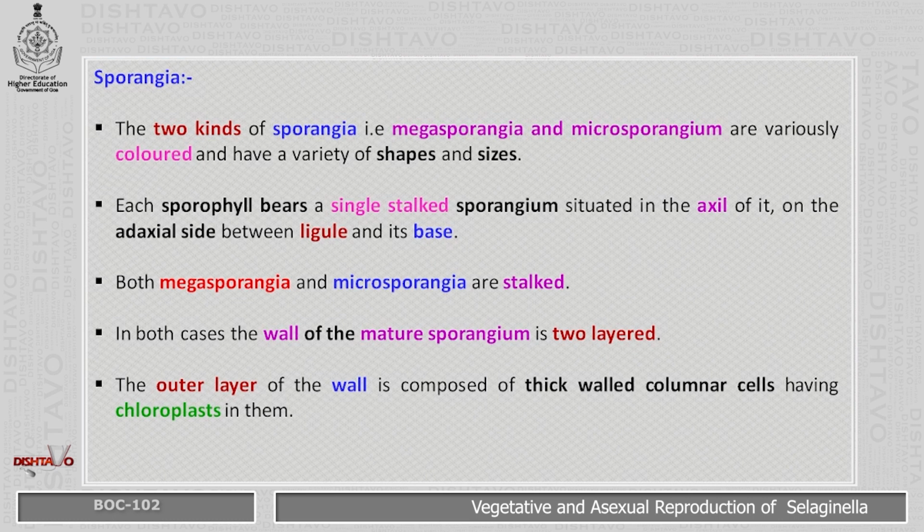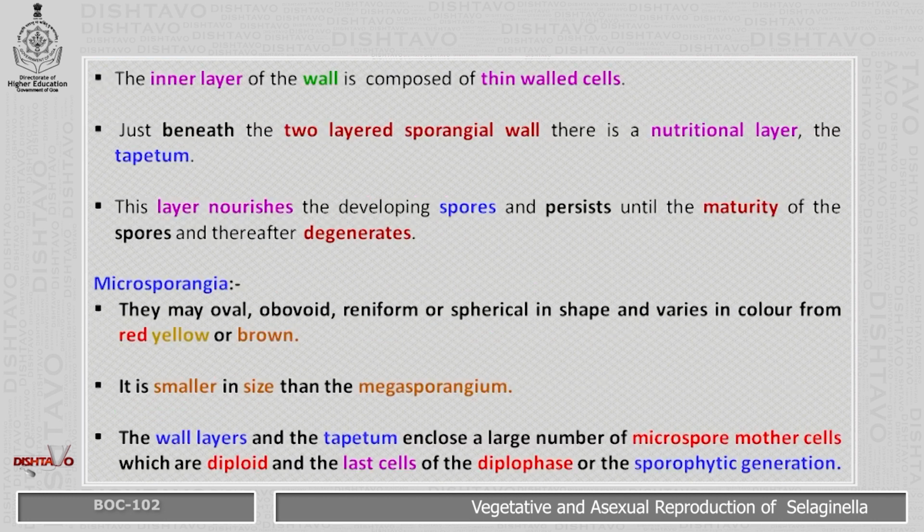Both megasporangia and microsporangia are stalked. In both cases, the wall of the mature sporangium is two-layered. The outer layer of the wall is composed of thick-walled columnar cells having chloroplast in them. The inner layer of the wall is composed of thin-walled cells.